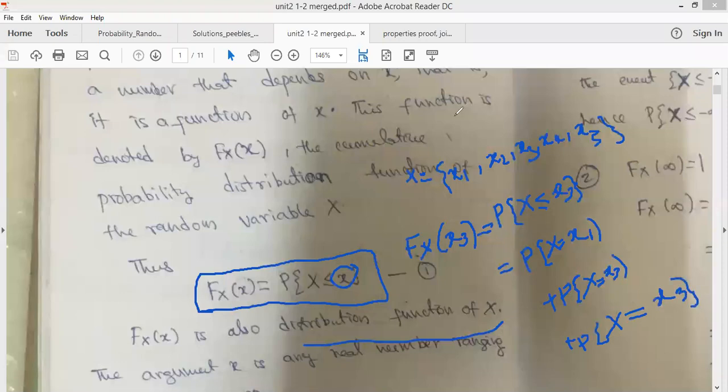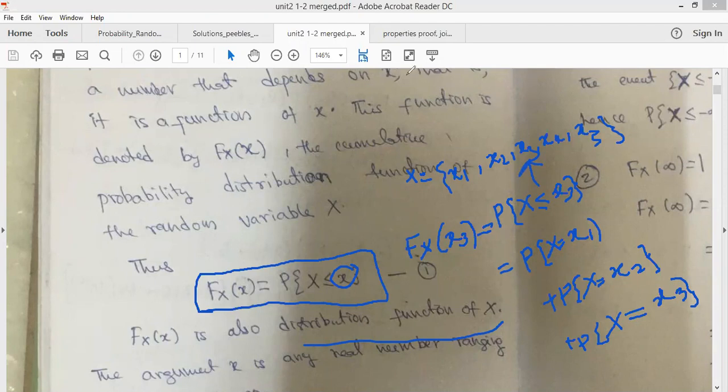Is it clear, students? Any doubts here? So what is the probability distribution of x3? It is probability of X less than or equal to x3. Before x3, what are the elements we have?